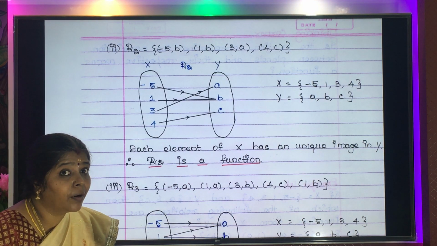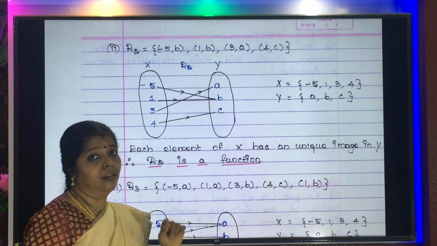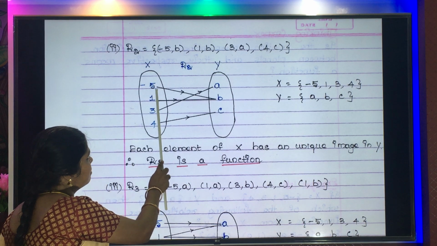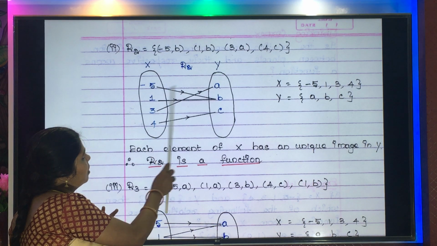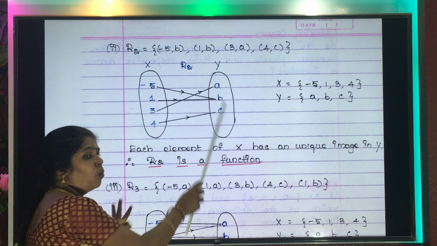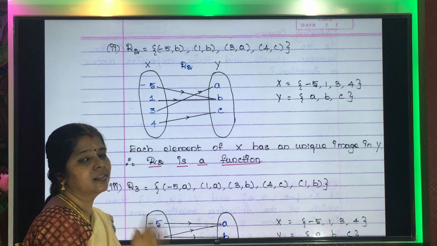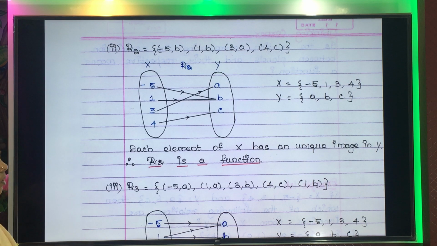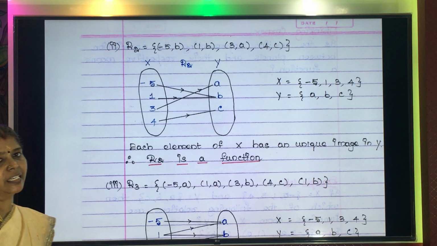What is the second point? The images are unique. -5 has only one image, B. 1 also has only one image, B. 3 has one image A, and 4 has one image C. So both the conditions are satisfied. Hence we say R2 is a function.